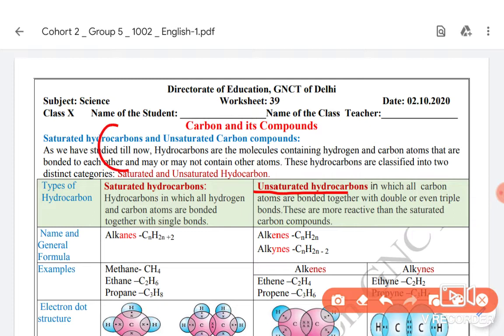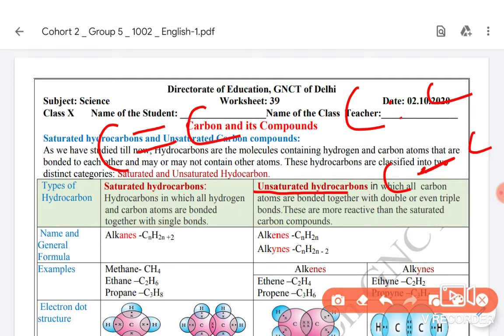They are unsaturated because carbon and carbon have shared two pairs of electrons between themselves. I have told you that one line shows one shared pair. If each carbon has shared one electron, then it is a single bond, represented by one line.